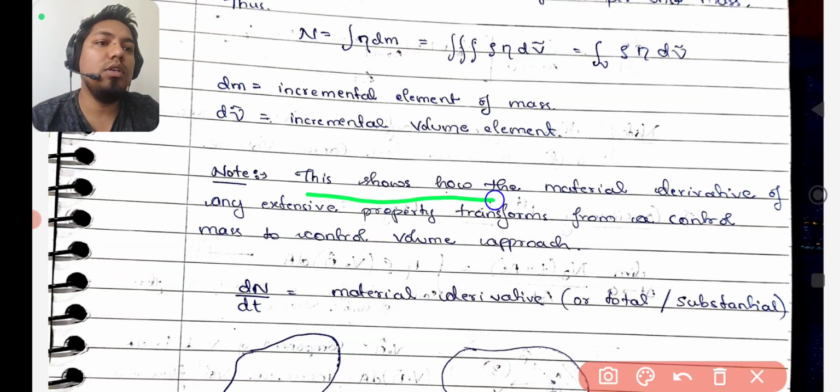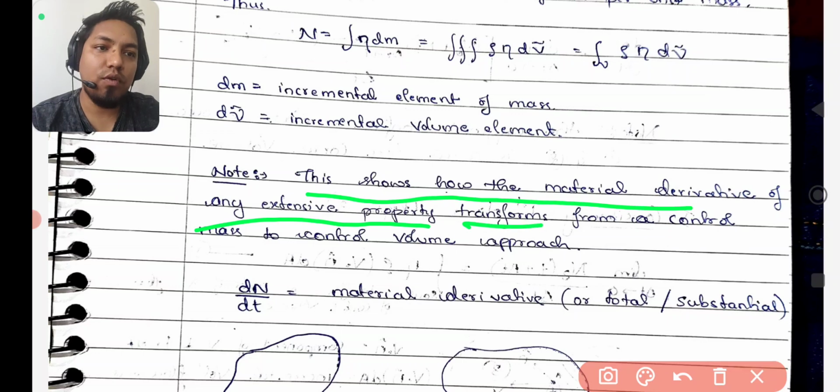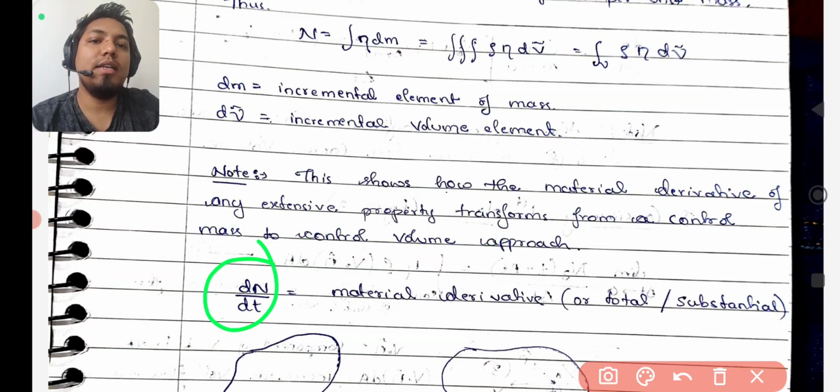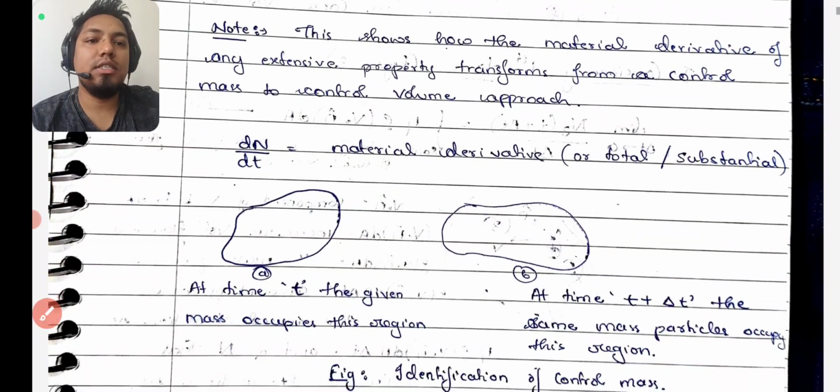This shows how the material derivative of any extensive property transforms from a control mass to a control volume approach. It means Reynolds transport theorem says how you can connect the control mass to the control volume concept. Now you understand what dN/dt is. This N is the extensive property, and that is also known as the total or substantial derivative.